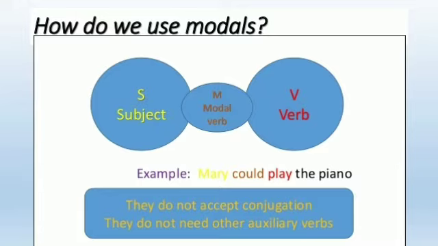So by this sentence we have understood that when we use modals in our sentence, we don't use any other helping verb. Or we can say that modals do not accept conjugation and they do not need other auxiliary verbs.